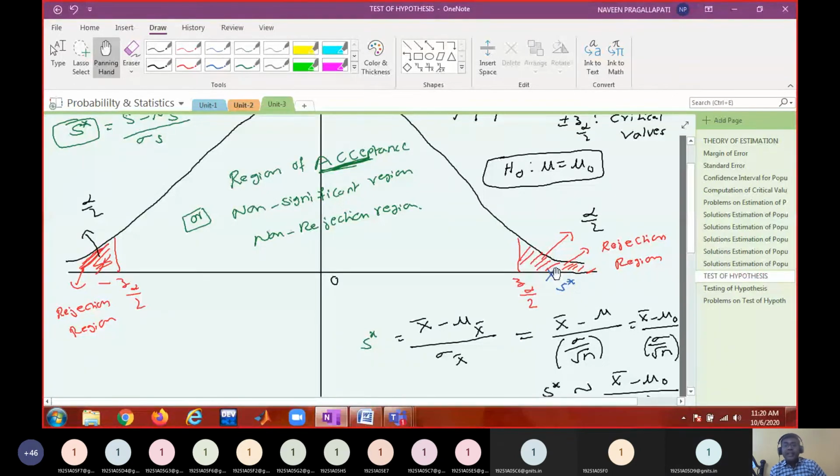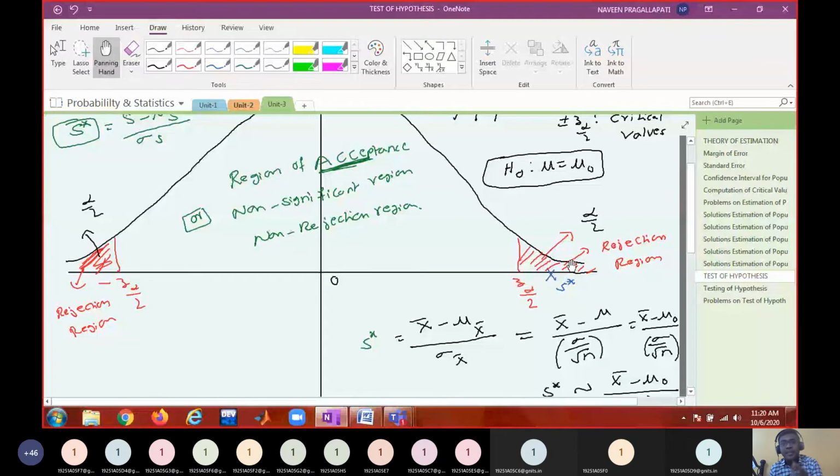Whenever your test statistic falls in the rejection region, you simply reject the null hypothesis in favor of the alternate hypothesis. That means there is strong evidence to reject the null hypothesis. So your test is in favor of H1.